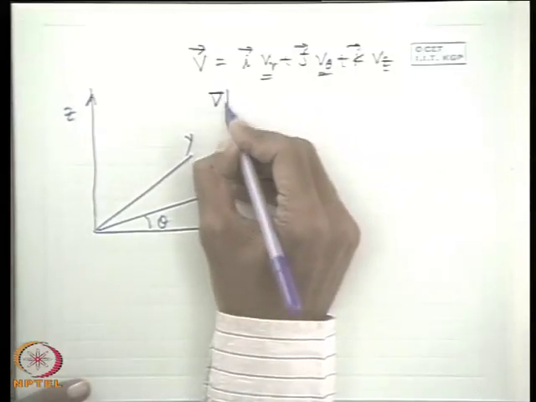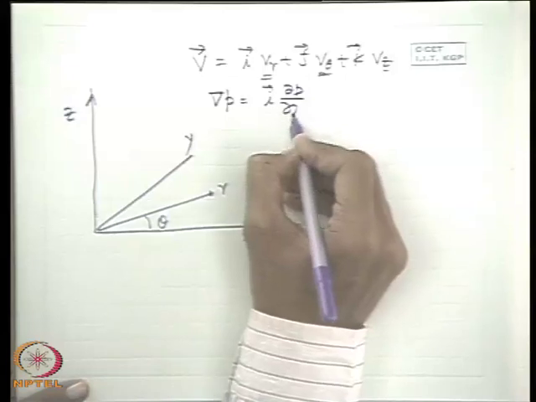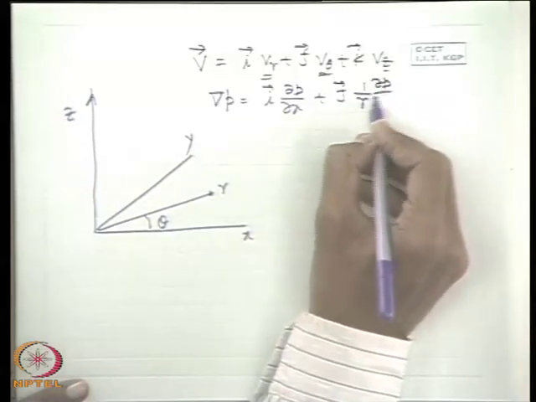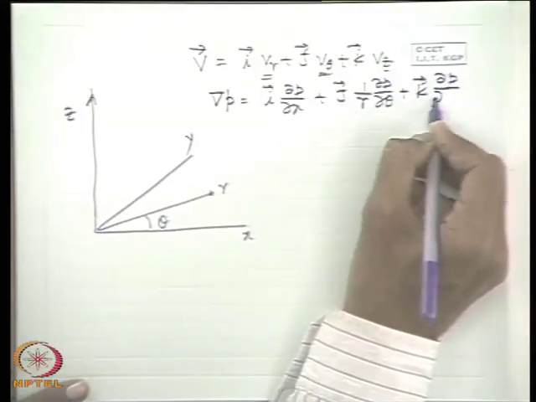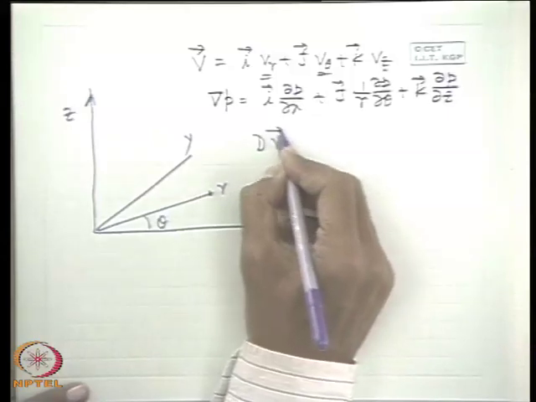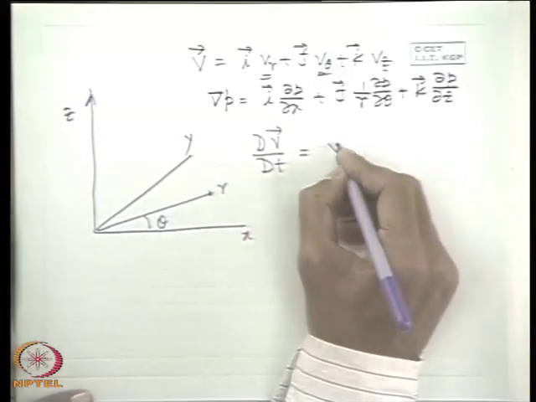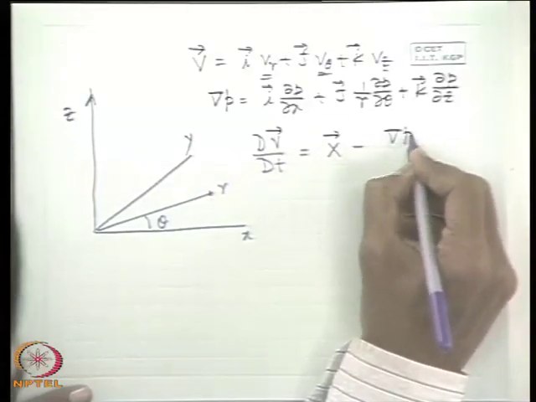So what is the grad P in that case? i del P del r plus j 1 upon r del P del theta plus k del P del z, this you probably know. Therefore one can write dV dt is equal to X minus grad P by rho.